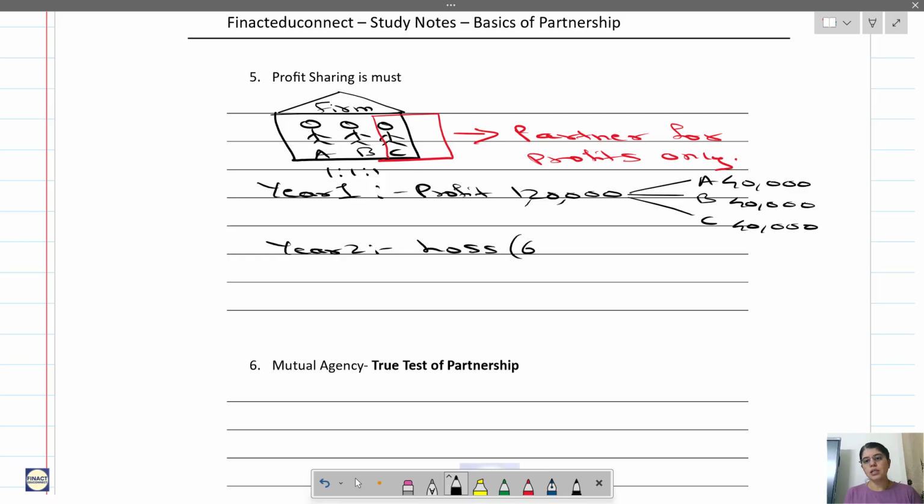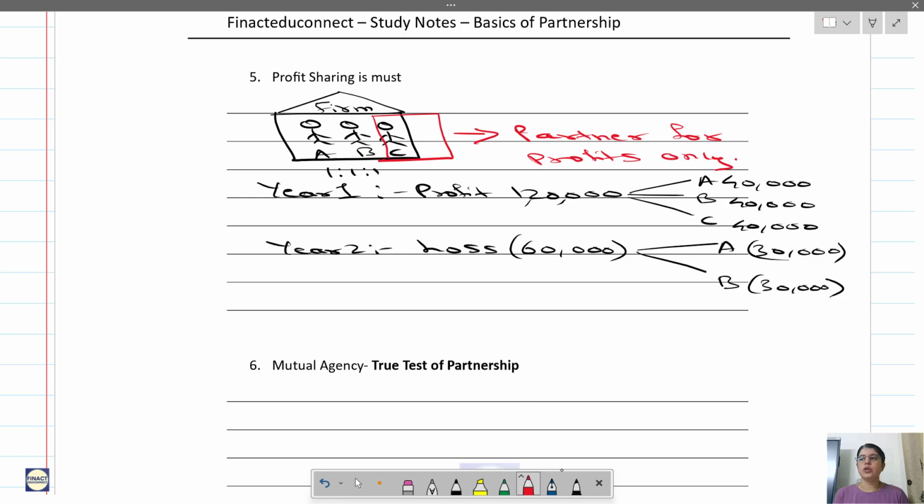Let's say the loss is 60,000. I have written it in brackets because it's negative. Since partner C is for profits only, this loss is distributed by A and B equally. C doesn't share the loss. He is a partner in profits only.